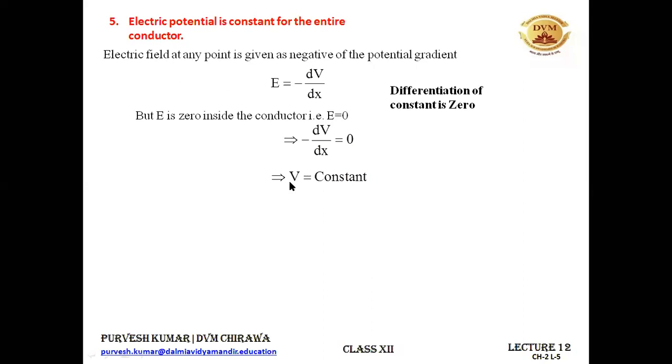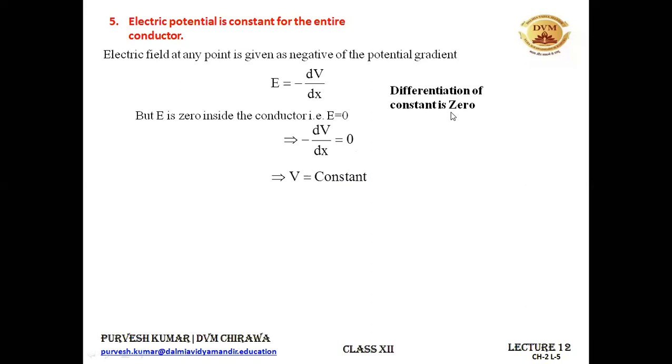For the electrostatic potential, the electric field is 0 inside. All right. The electric field is 0 inside, but the value of electrostatic potential is constant all through the conductor, whether you are taking a point inside or a point outside. All right. So it is always constant. Why so? I have discussed this with this derivation that whenever the differentiation of some quantity is 0, then that quantity is constant. So V becomes constant over here for the entire conductor.